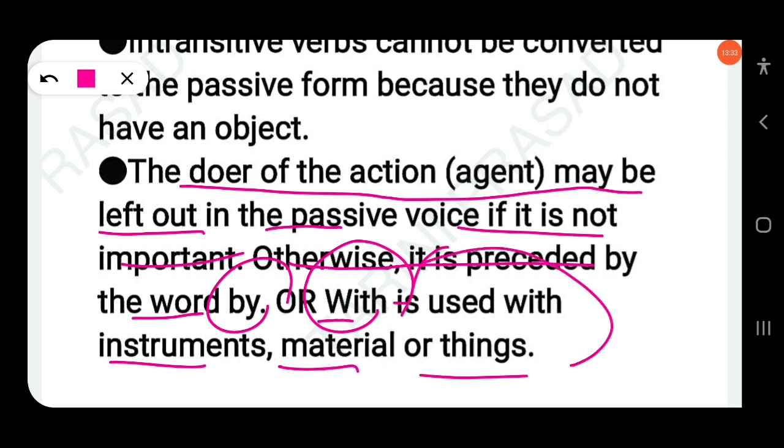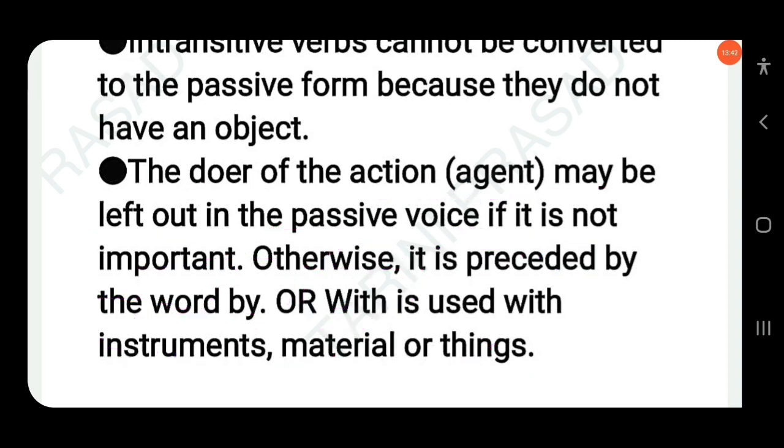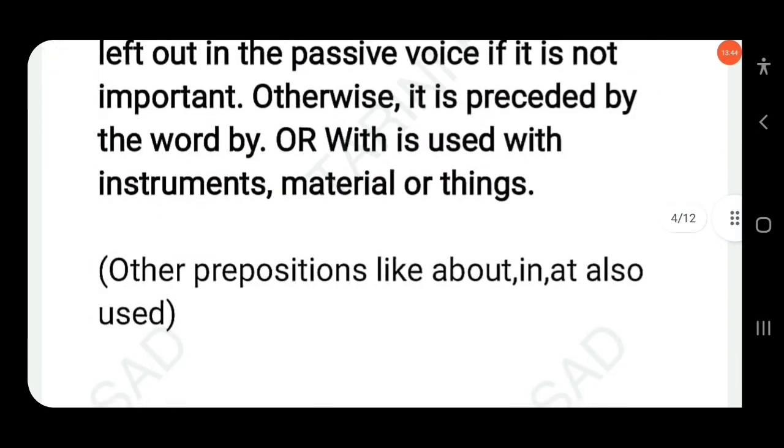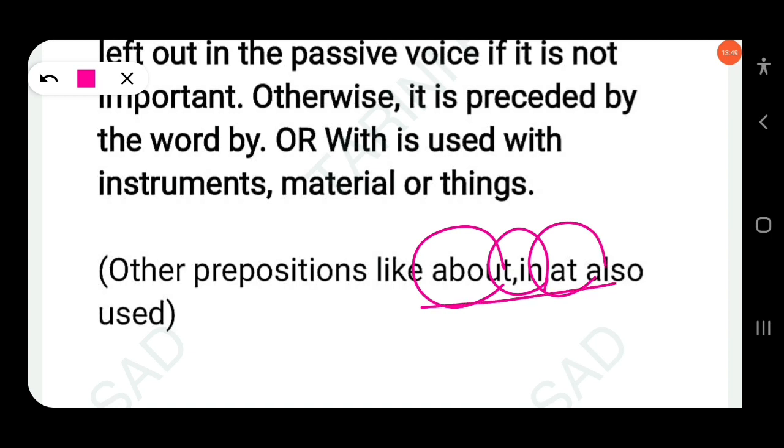We will discuss more about it in later videos, where you have to use with. Different prepositions are also used, like about, in, at. If it is a living person, we have to use by.